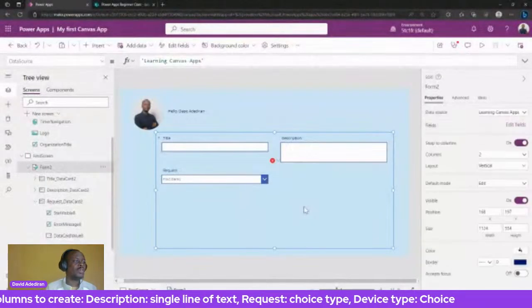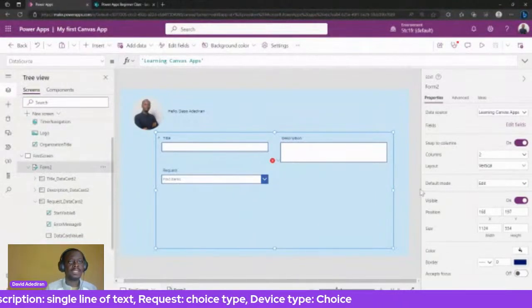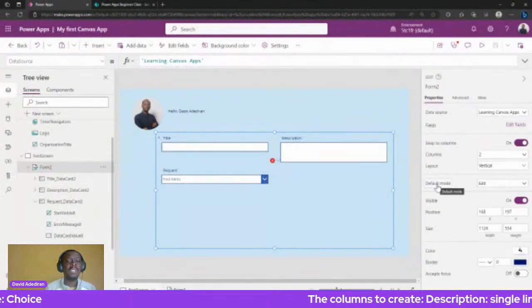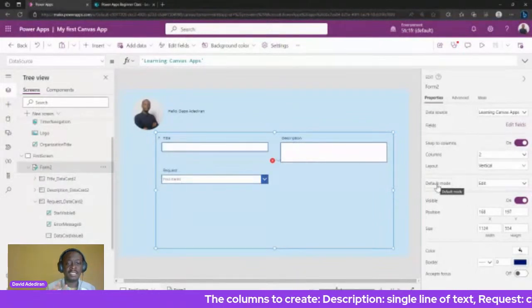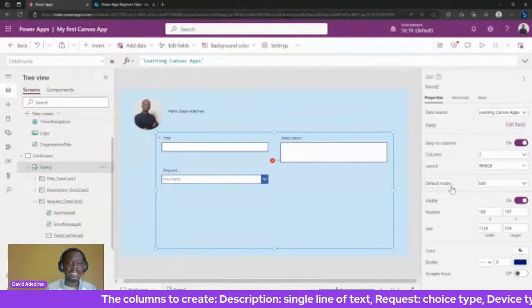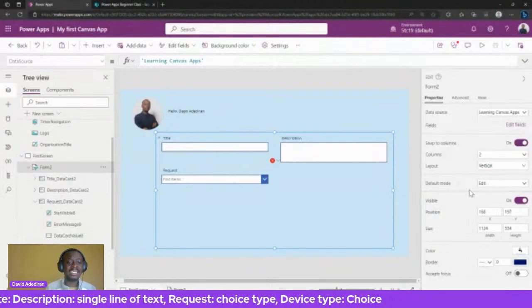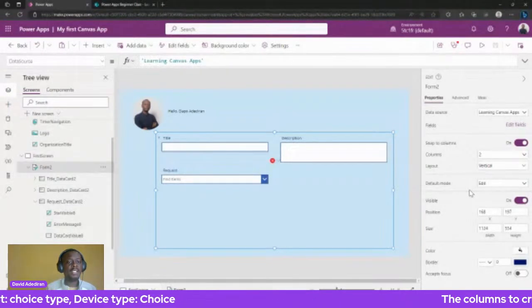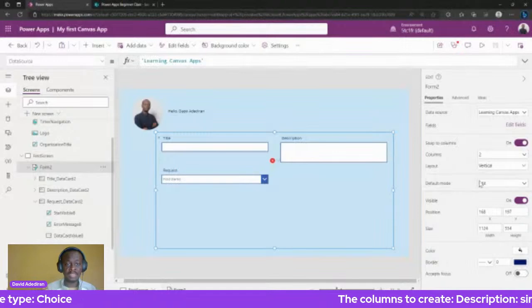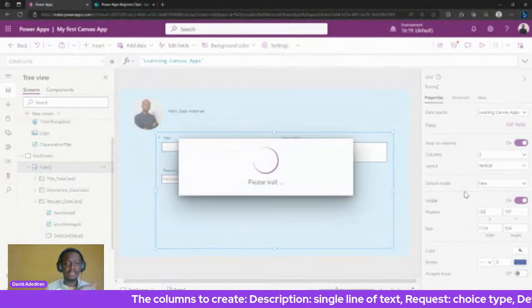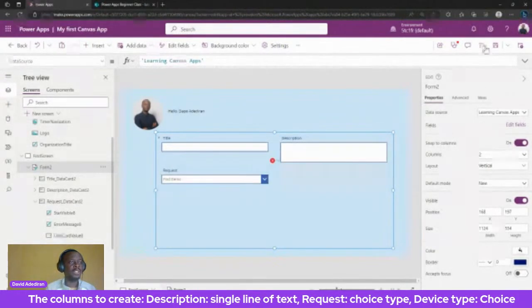Now, if you look at this form, there's another property I need to talk about. It's what they call the default mode. The default mode tells us how the form behaves. The form typically has three modes. It can be new, it can be edit, and it can be view. Currently it's on edit. Edit means that we need to be editing an existing row or record in our data source. Currently we don't have an existing row because we are just creating a new one. So right now we need it to be new. That's why it told us that it can't find anything yet.